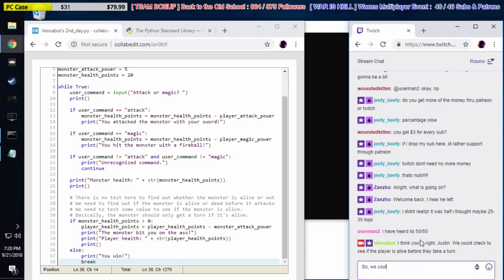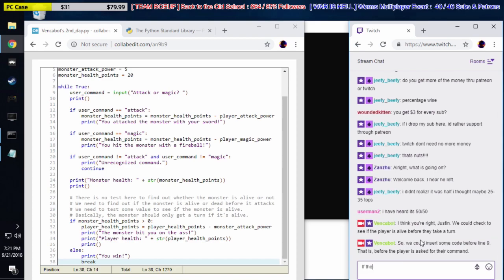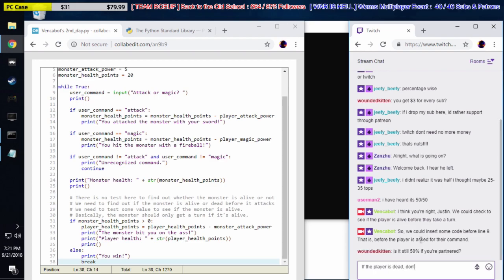So we could insert some code before line 9, that is, before the player is asked for their command. If the player is dead, don't ask them for a command, right?